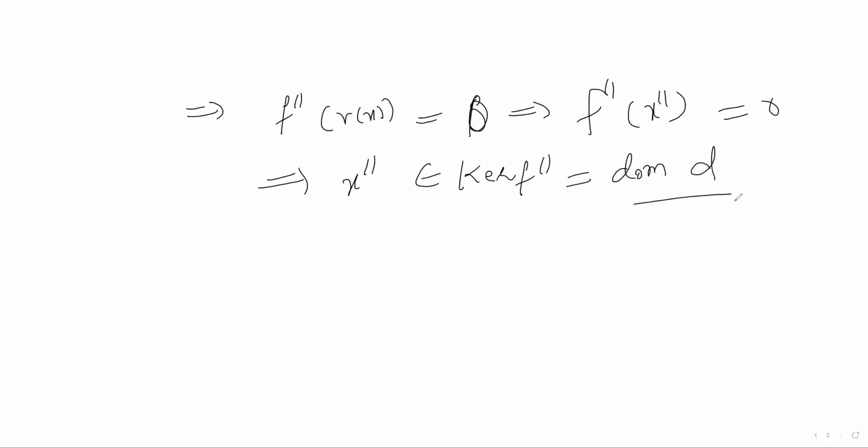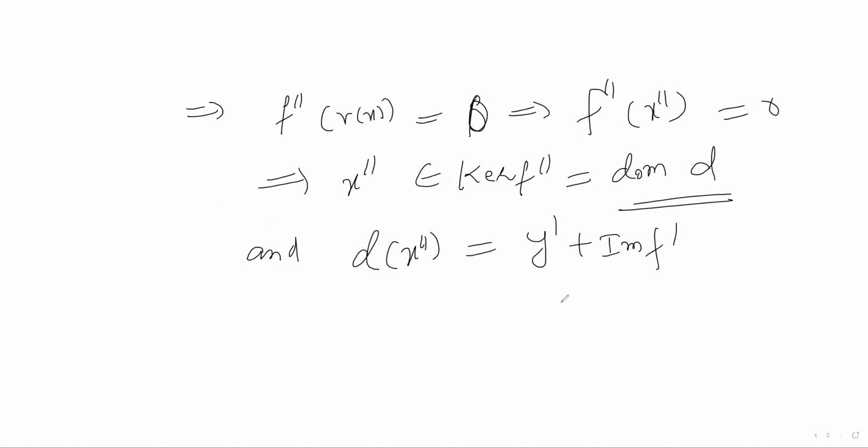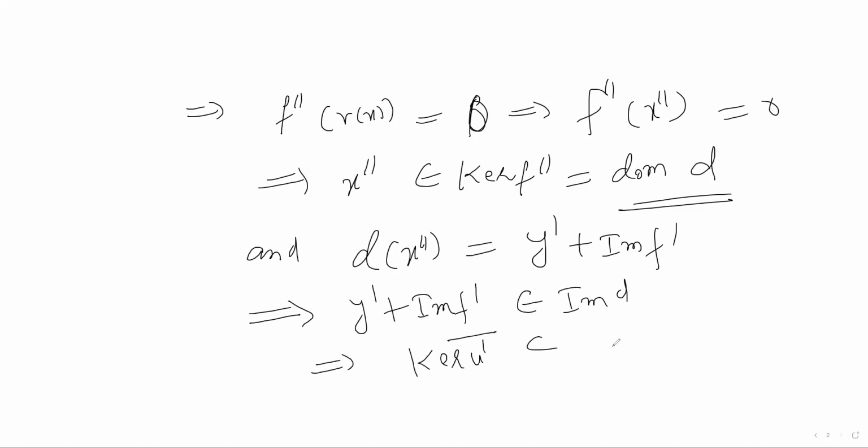So I can just write that x double dash is in the domain of D and D of x double dash equals y dash plus image of f dash by definition. So this means this element y dash plus image of f dash belongs to image of D. So this means kernel of u dash bar is a subset of image of D. This establishes exactness at the required point.